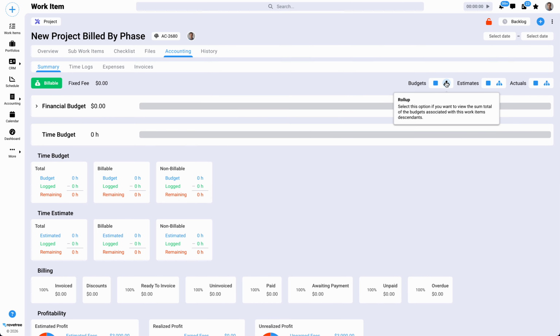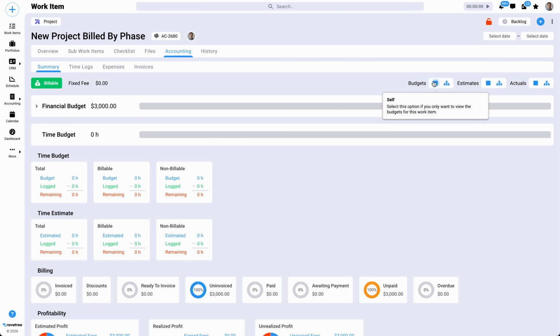We have the budgets which we can pull in right here. So we're saying pull the roll up in, and when you select the budgets, it will also include the invoices that were set. So roll up, just to be clear, if you're not familiar with the concept, if you have child work items, roll up will allow you to see how those are impacting different numbers. In this case, the budgets or the invoices.